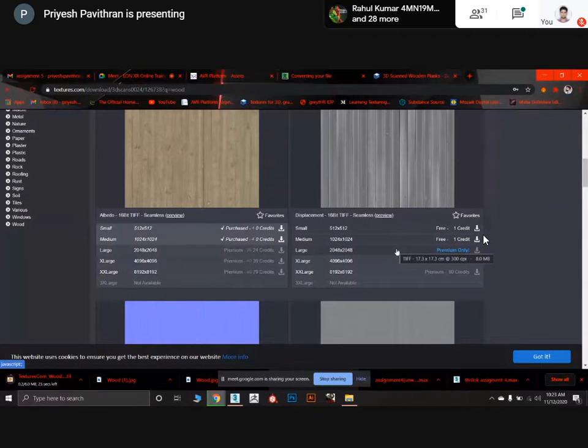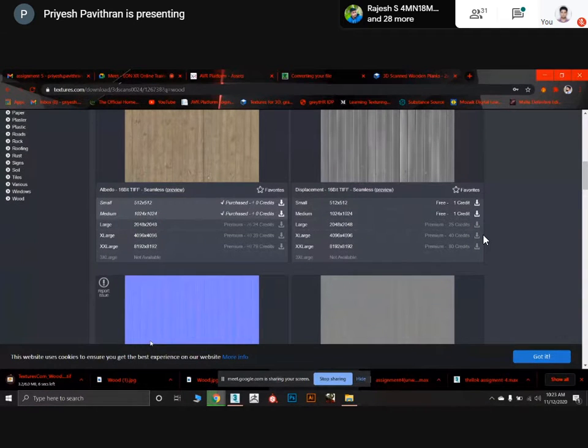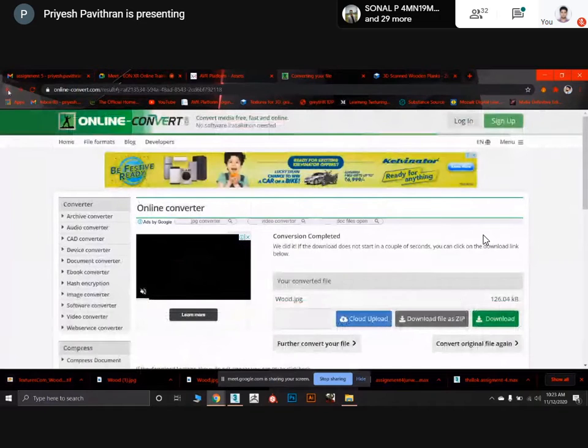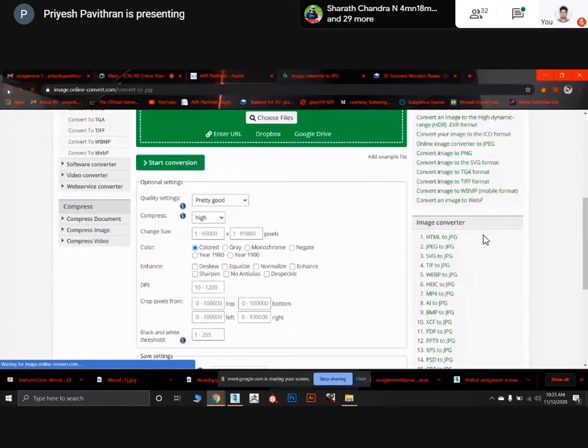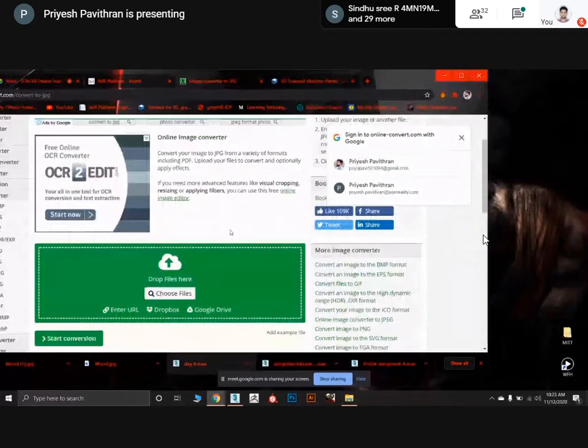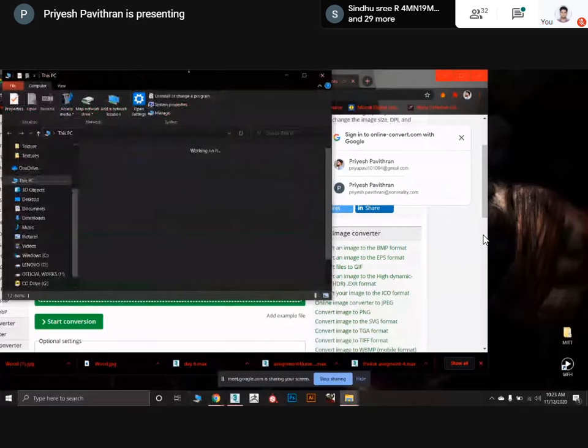It's getting downloaded. Now go to your converting file, this part. Now go back to your image converter. Now I'll go to downloads.